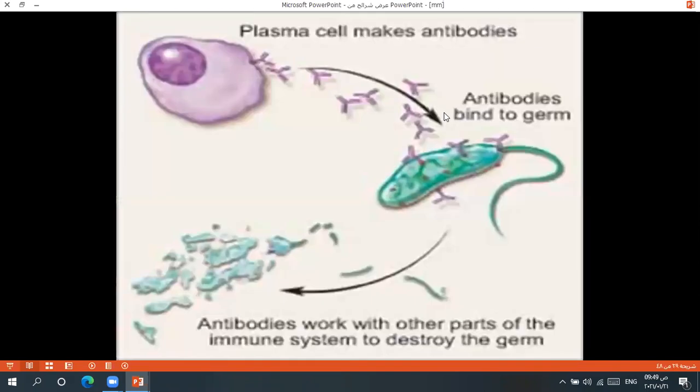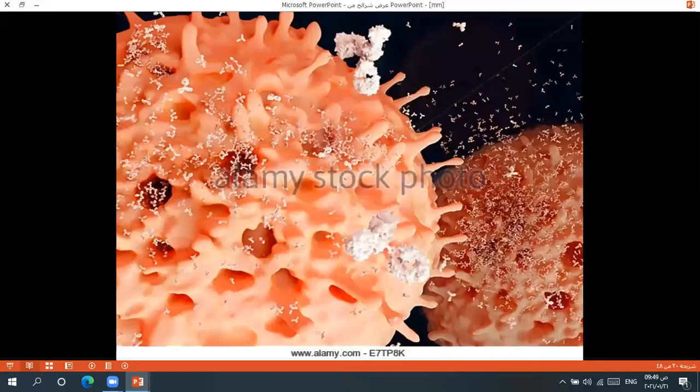When there is a bacteria, the plasma cell normally secretes antibodies. The antibodies attach to such bacteria. These antibodies are identified by a macrophage, and the bacteria will be eaten.